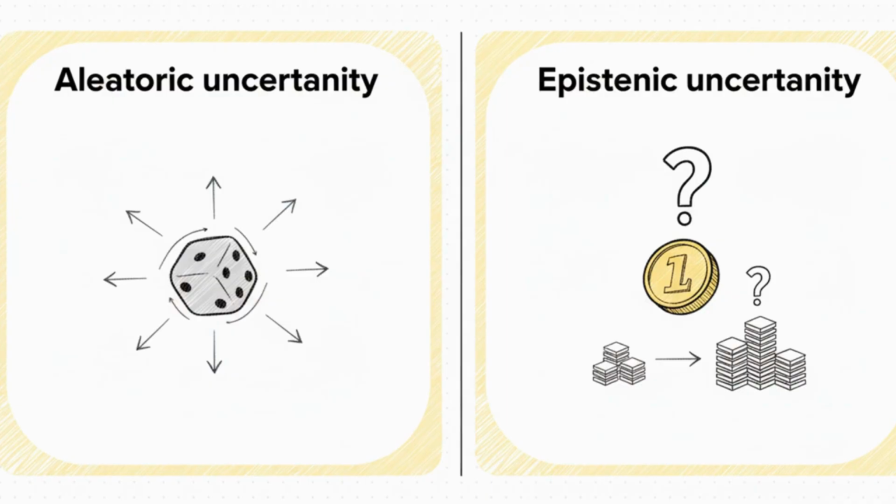On one hand, you have aleatoric uncertainty. Think of this as the universe's built-in randomness, the classic coin flip, right? Even if you know for a fact a coin is perfectly fair, you still have no idea what the next flip will be. You can't get rid of that.